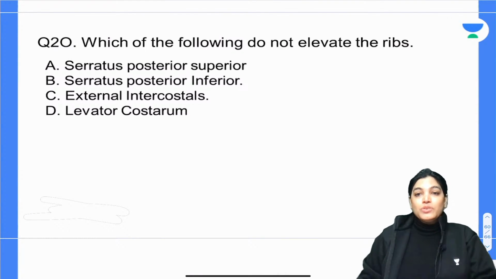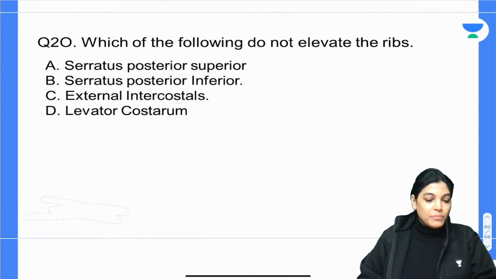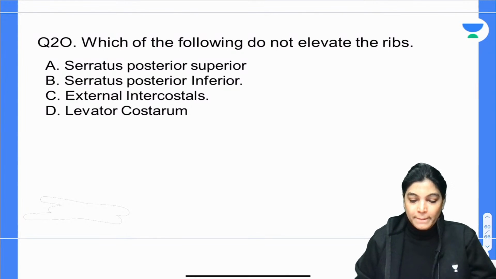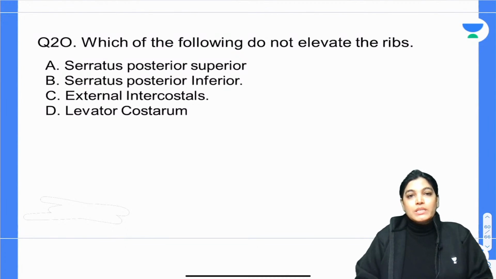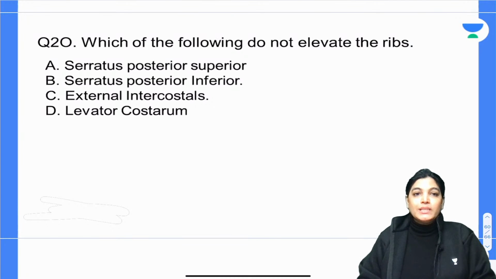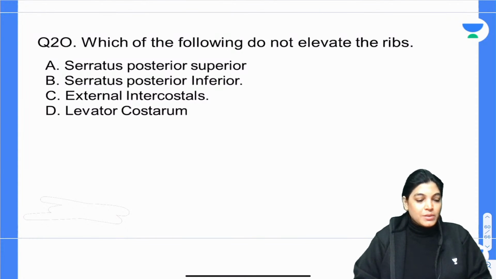Okay, so elevation of ribs takes place in which of the phenomena? Inspiration. तो आपको क्या मार्क करना है? Expiratory muscle. Okay: serratus posterior superior, serratus posterior inferior, external intercostals, levator costarum. So which is the correct one? Which of the following do not elevate the ribs? 4 options are there. Mark the correct answer. Question number 20. So you have to just know the muscle of expiration in this whole list.